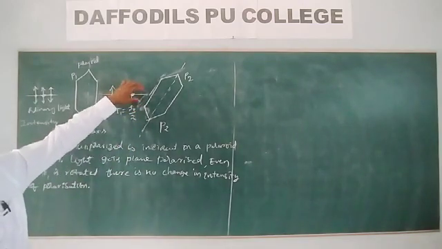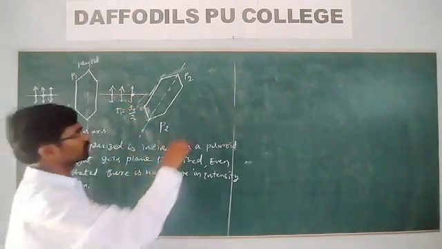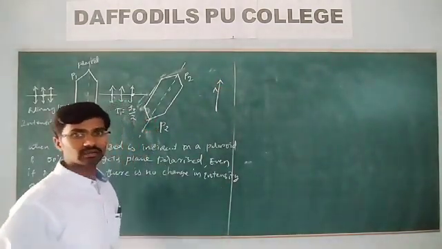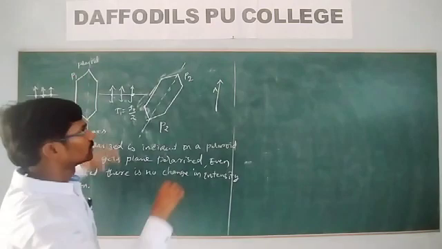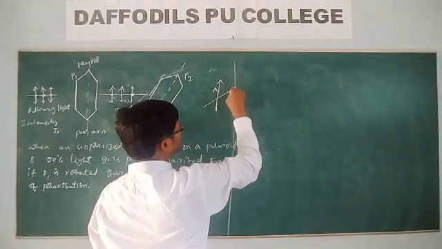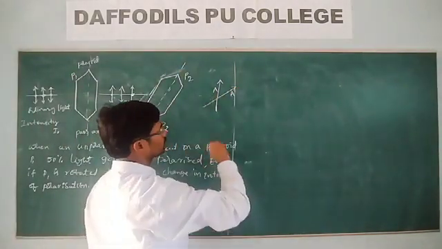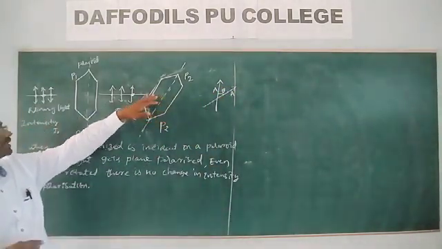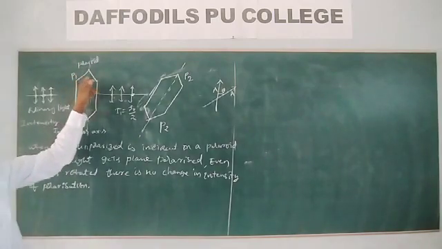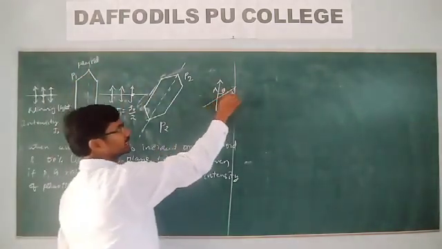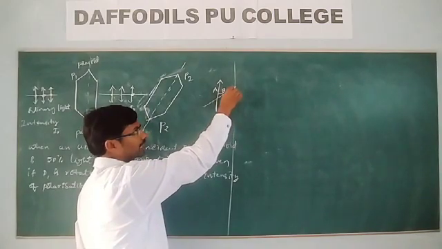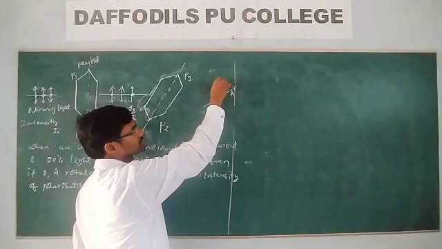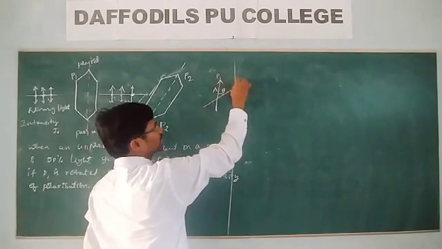So whenever the electric field vector is vibrated, what will be the amplitude of vibration? This is the amplitude of the electric field vector along the polaroid P1. Now if theta is the angle between the pass axes of the polaroids P1 and P2, we take the component of the electric field vector of P2 in the direction of the pass axis of P1. So P1 and it is P2.